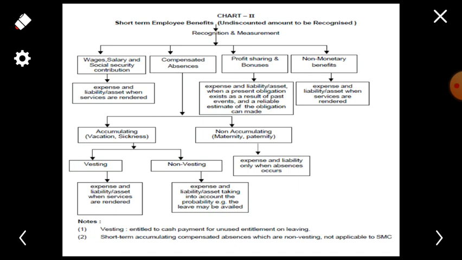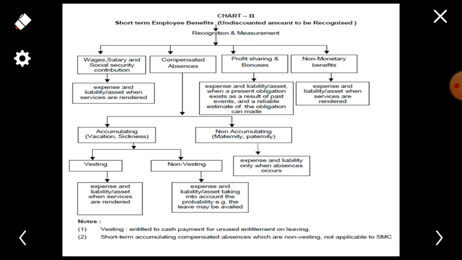So here we will talk about now non-accumulating, that is maternity or paternity benefits. Maternity or paternity benefits are whenever a woman employee is being employed in any company, at that time the woman, whenever she may be giving birth to a child, at that time she needs to take bed rest. At that time maternity benefits are given to the women, as well as paternity leaves are also availed.